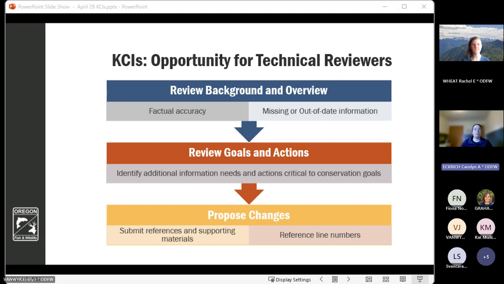And if you have any proposed changes or additions, we ask that reviewers submit peer-reviewed references and supporting materials that can help us to inform final drafts, along with the information that you would like us to change or include. We also recognize the value of traditional and cultural information in addition to scientific data to support those changes. And we also ask that you please include references to line numbers that you'll find in all of the documents that are posted online to aid in reviewing and incorporating comments.